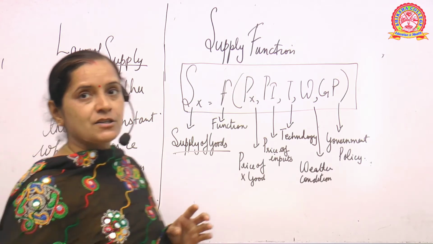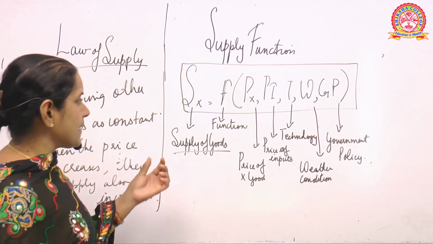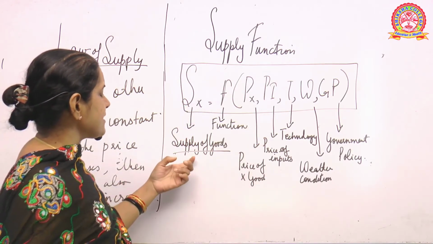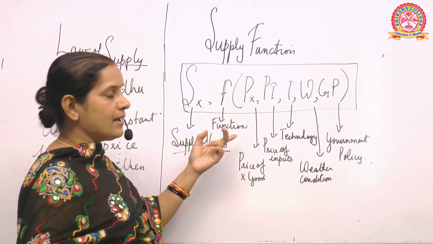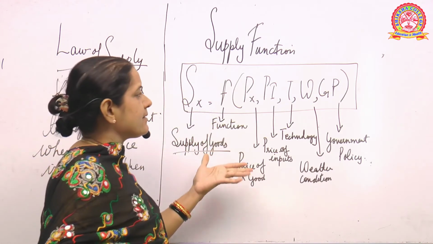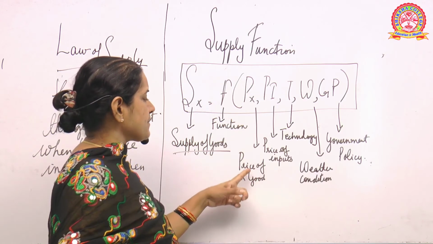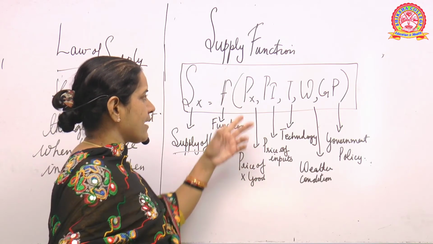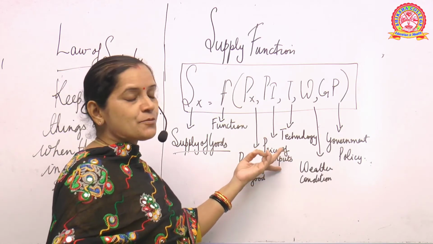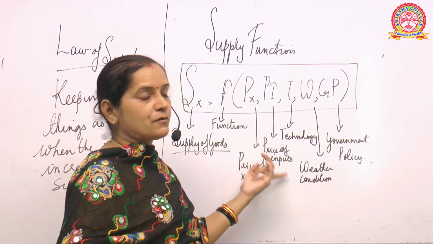So please try to understand this function. The function of supply is clearly explained in this equation, where Sx is the supply of goods and F is a function. By function we mean we are explaining the relationship of Px, the price of X, the commodity we have referred to by X. Pi is the price of inputs, meaning how much money has been expended towards inputs.